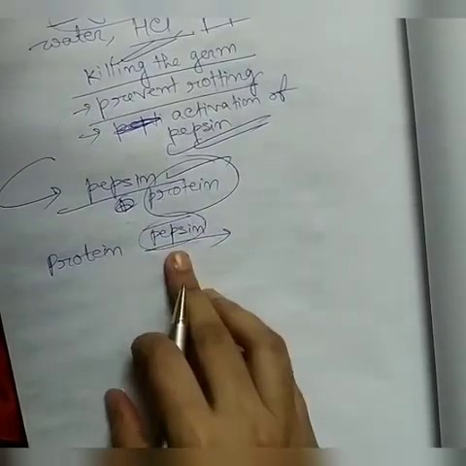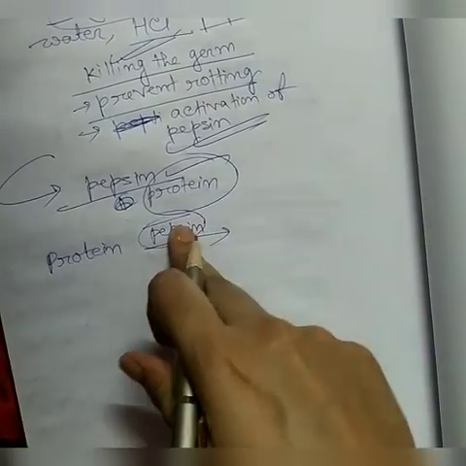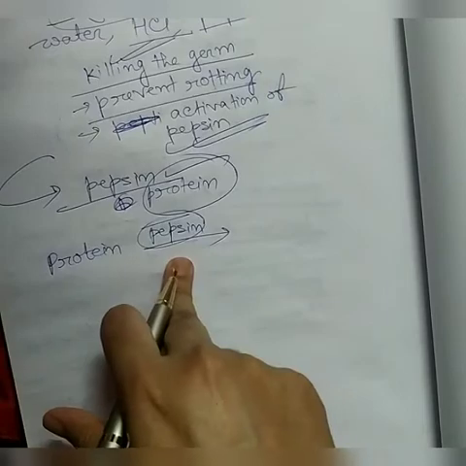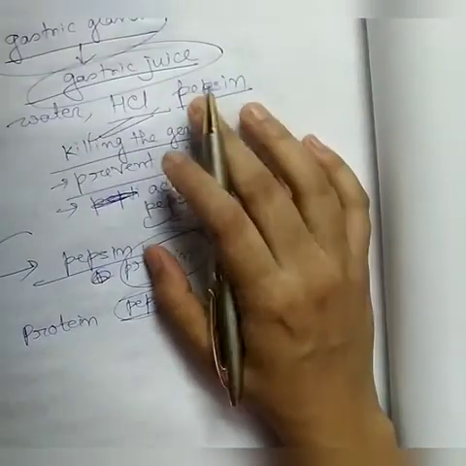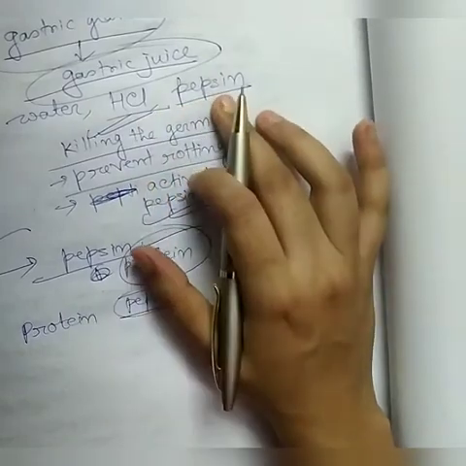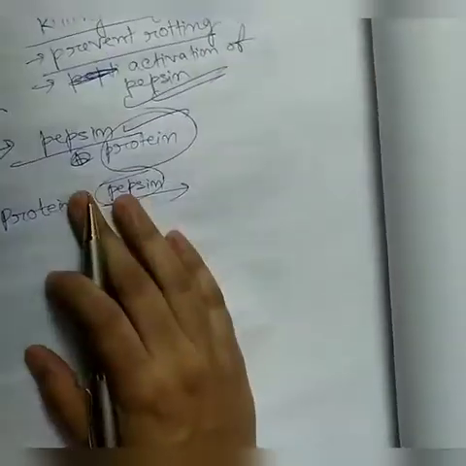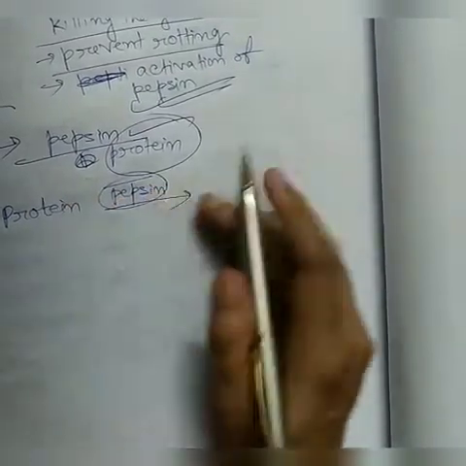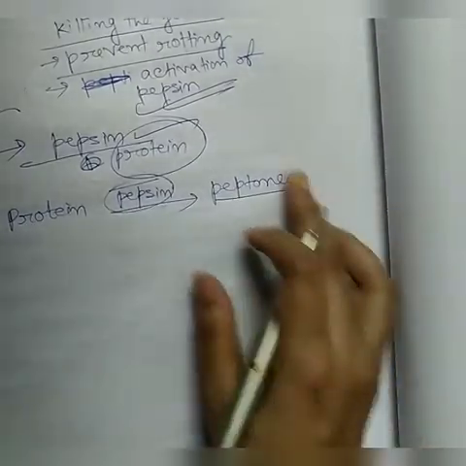So what is the location of pepsin? If I ask you where pepsin is found, the answer is in the stomach. In the stomach, gastric glands are present. The gastric glands secrete gastric juice, and this gastric juice is made up of water, hydrochloric acid and pepsin. Pepsin is an enzyme which acts on protein and converts the protein into peptones.